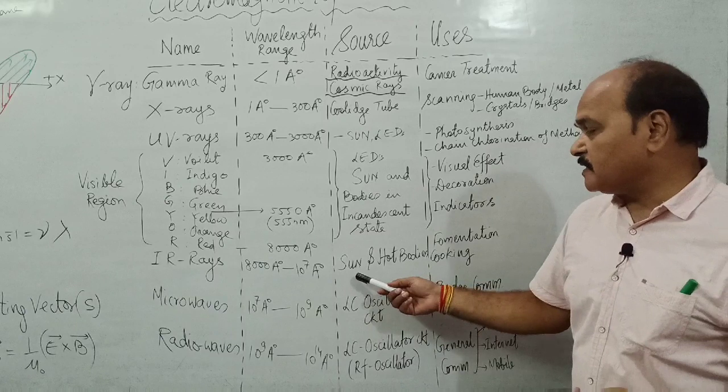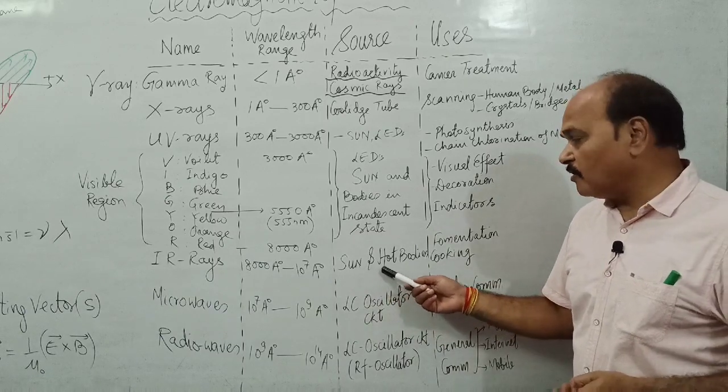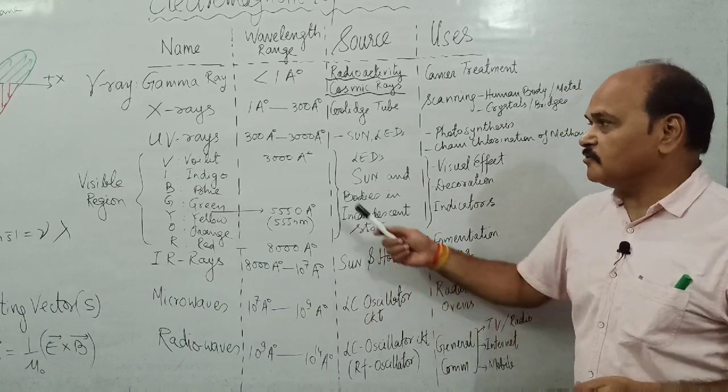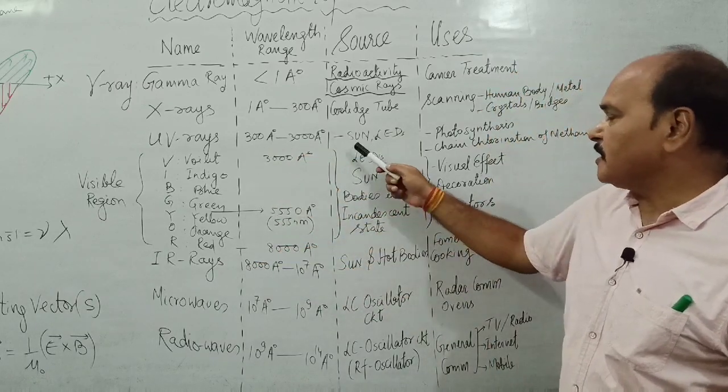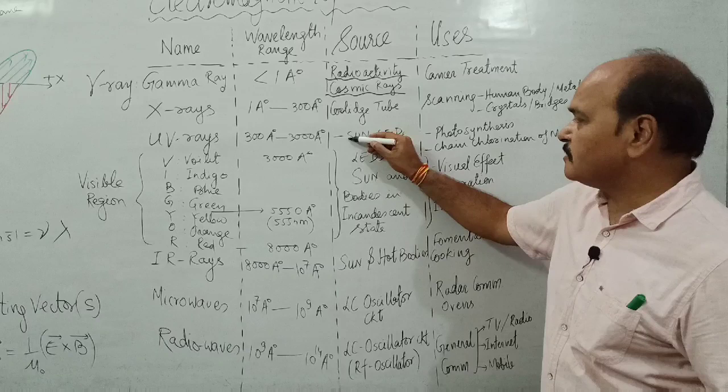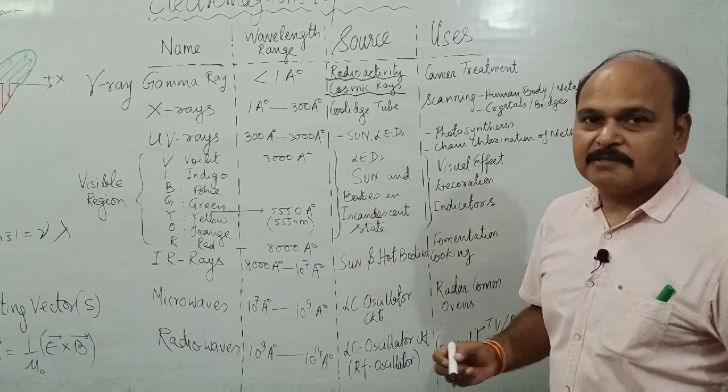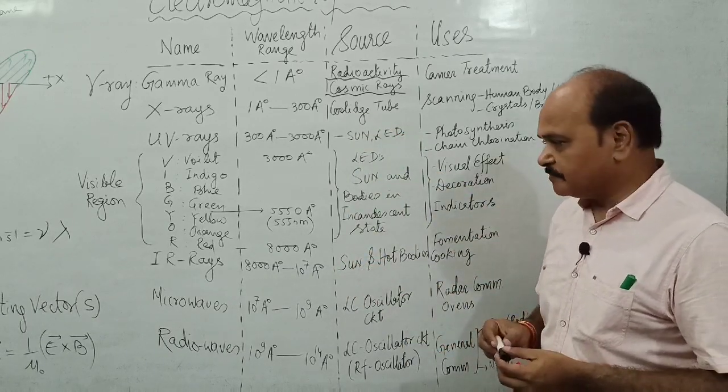Infrared rays are produced by the sun and all hot bodies. See, UV rays, visible light and infrared rays, they all are produced by the sun. So one source is for all these three members of the electromagnetic spectrum.